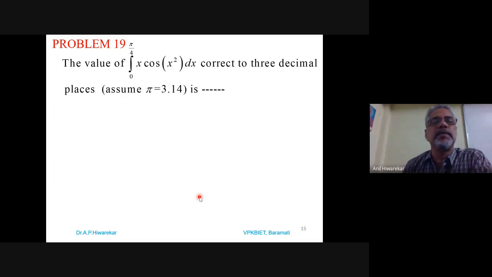The next problem is problem number 19. The value of the integration x times cos of x square dx, correct to 3 decimal places. Assume that pi is 3.14. The answer is not given. We have to find the value of this integration. So you note down this problem.